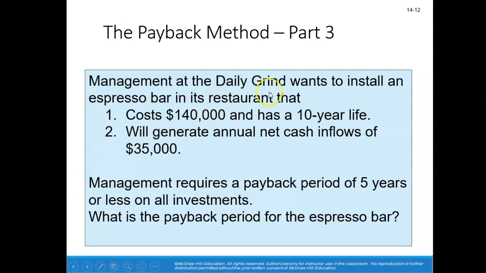Management at the Daily Grind wants to install a new espresso bar in its restaurant. The cost is $140,000 and it has a 10-year life. The espresso bar would generate annual net cash inflows of $35,000. Notice it says net cash inflows. So that's cash inflows minus cash outflows. So the net cash inflows would be $35,000 per year.